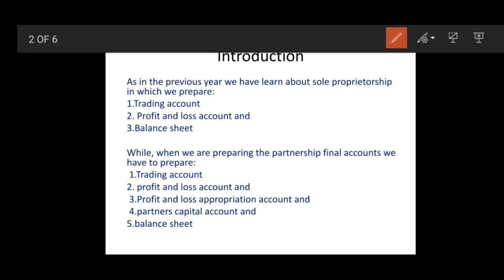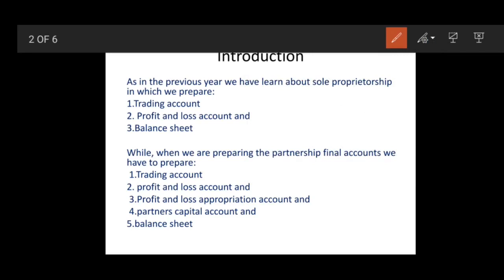In that sole proprietorship, in the final accounts we used to prepare three major things. First we used to prepare trading account, then profit and loss account and the balance sheet. Now in trading account we used to get either gross profit or gross loss. Then we used to transfer that to profit and loss account.